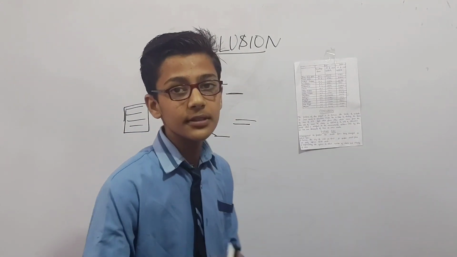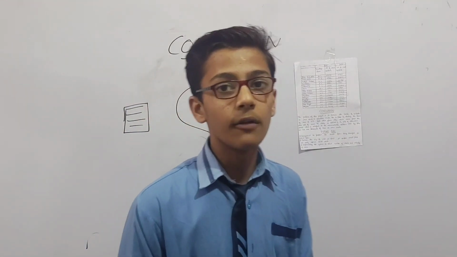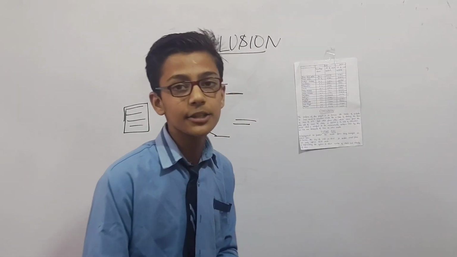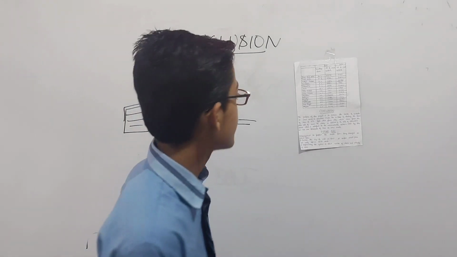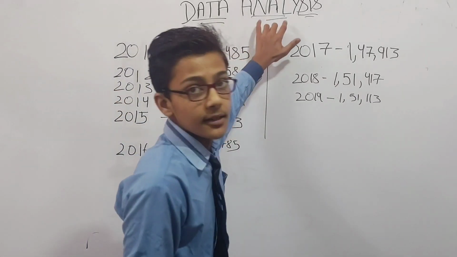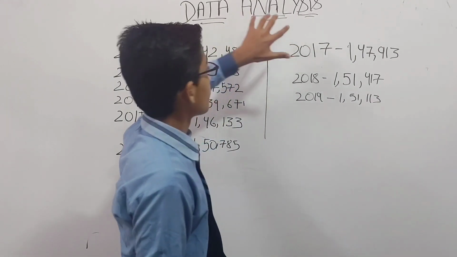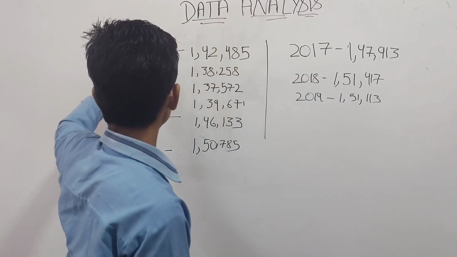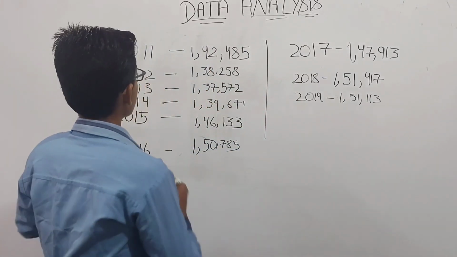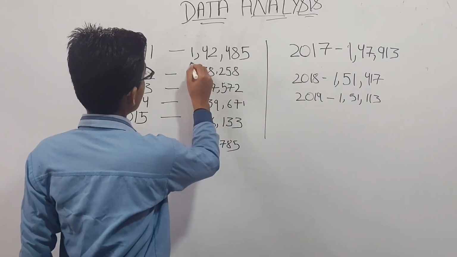Now we discuss the data analysis of the road accident prevention system. What is the data analysis? How many accidents took place in the past? So now guys, our next topic is the data analysis. In data analysis, we discuss the number of accidents that took place from 2011 to 2019. In 2011, you can see that the total number of accidents are